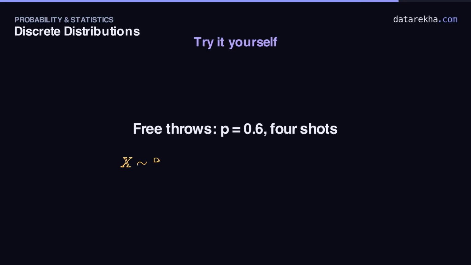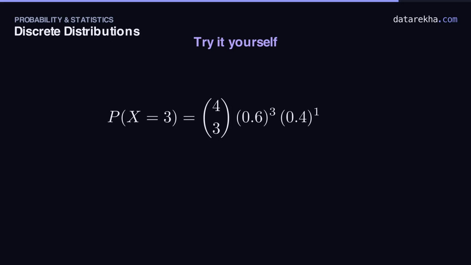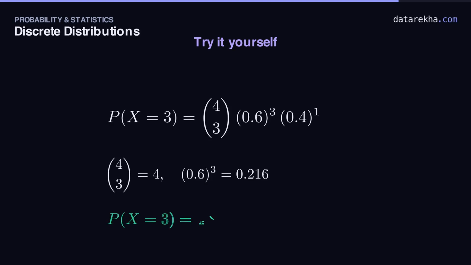Your turn. A player sinks each free throw independently with probability 0.6 and takes 4 shots. Find the chance she makes exactly 3. Pause and work it out. Here's the walkthrough. P of x equals 3 is 4 choose 3 times 0.6 cubed times 0.4 to the first. 4 choose 3 is 4. 0.6 cubed is 0.216, and a single factor of 0.4 for the shot she missed. 4 times 0.216 times 0.4 gives 0.3456, about 35%. If you got that, you've got the binomial cold.